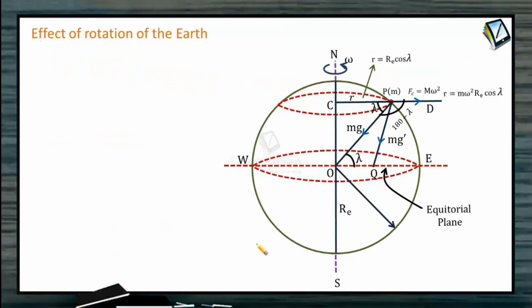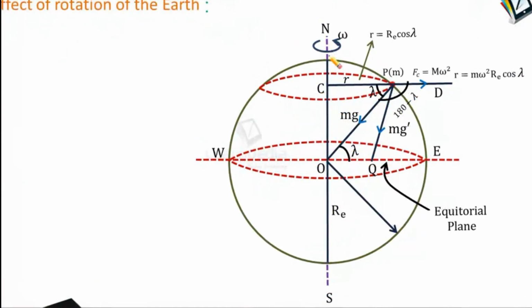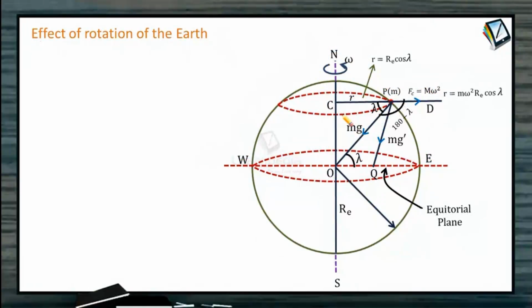Now let us see the effect of rotation of Earth. How does it affect the acceleration due to gravity? As the Earth rotates, a body placed on its surface moves along a circular path like this and hence experiences a centrifugal force. Due to it, the apparent weight of the body decreases.